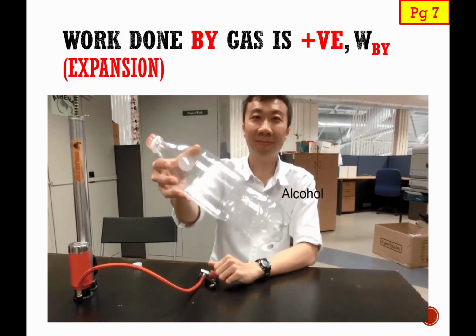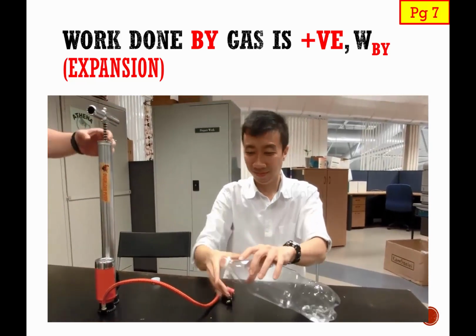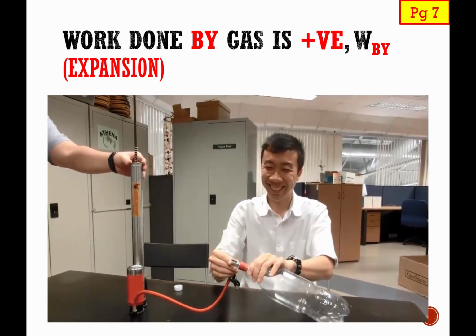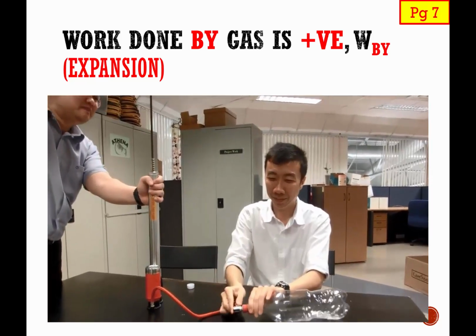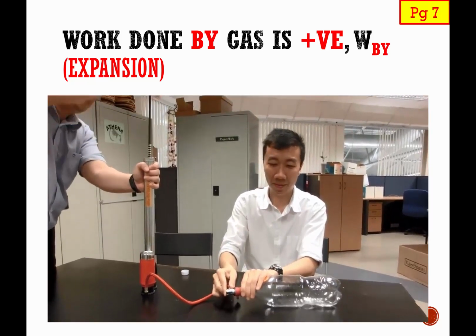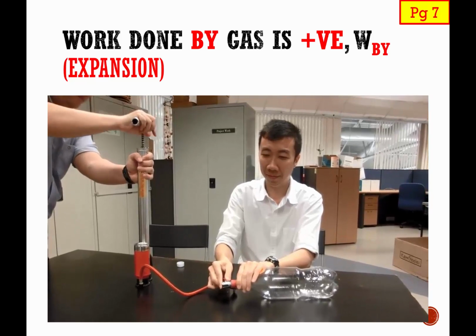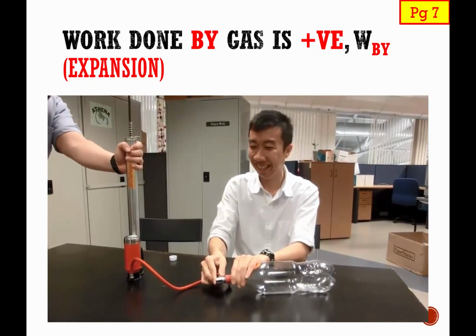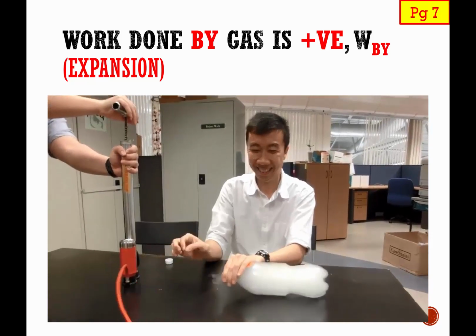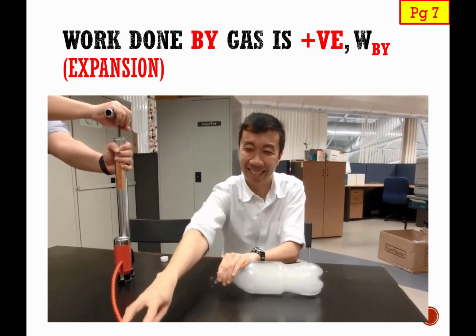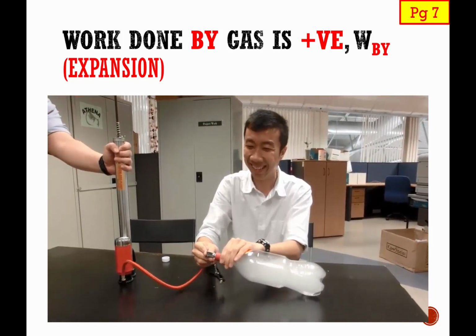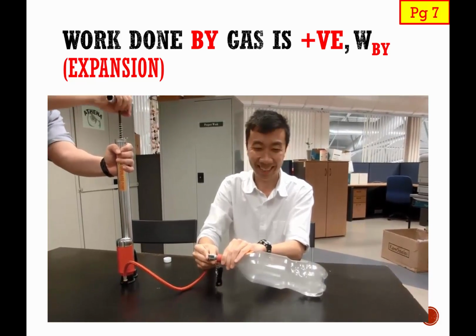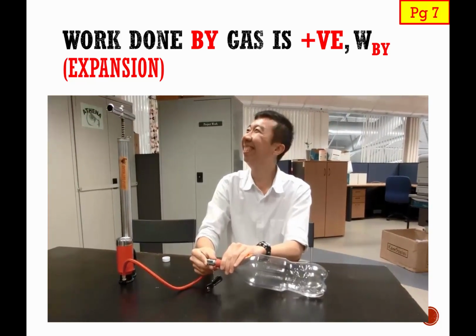So in this video, the bottle actually contains alcohol. And then you see this guy on the left pumping more air in, essentially compressing the air inside the bottle, basically doing positive work on the air inside, which heats up and helps to evaporate a lot of alcohol vapor. And then you see that when the stopper opens up, you see clouds inside forming. What has happened? And then he puts the stopper back and the guy compresses air inside again, the cloud disappears. What has happened?